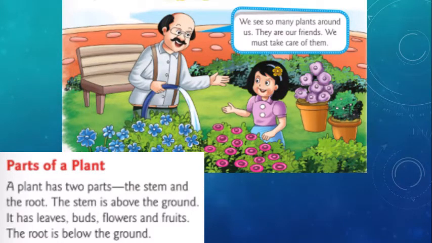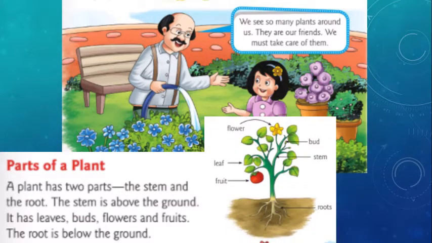Parts of plants. The plant has two parts, the stem and the root. The stem is above the ground. It has leaves, buds, flowers, and fruits. The root is below the ground. So, children, we are going to see what are the parts in our plant.